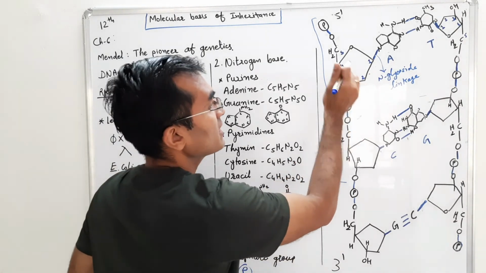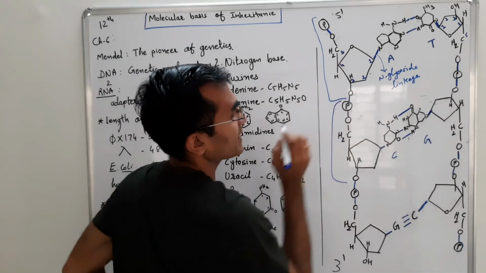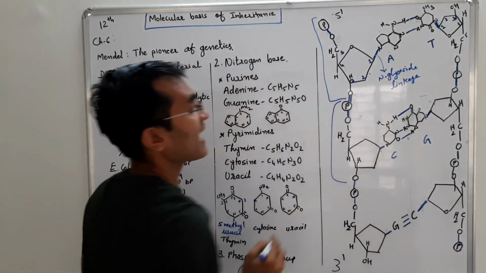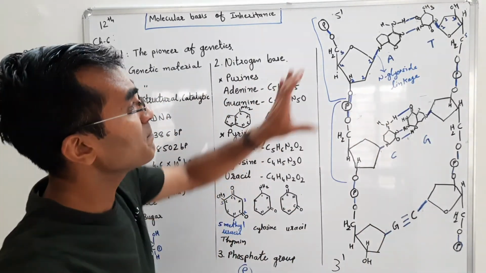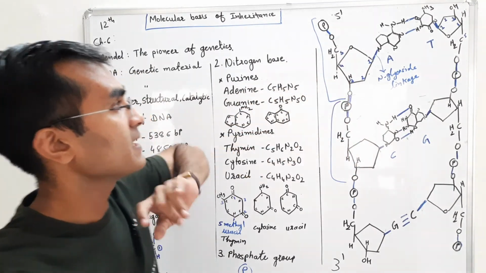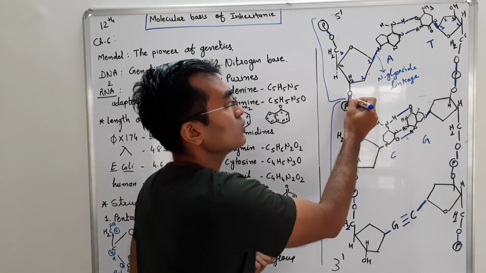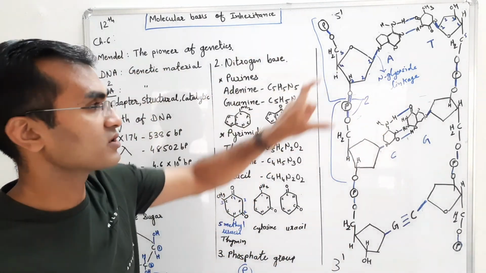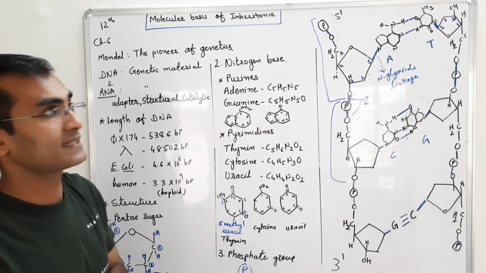Okay, so from here you can see this is a phosphate. I have marked this in the blue color. Phosphodiester linkage: in between the two sugars there will be a presence of phosphate. So they will make two ester bonds, first and second; di means two ester bonds. So we can say phosphodiester bond.